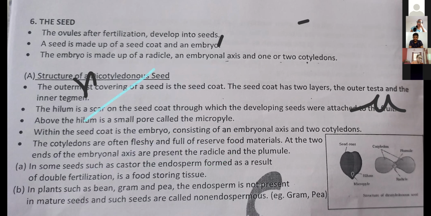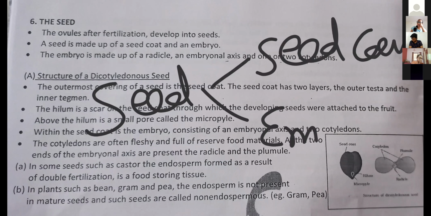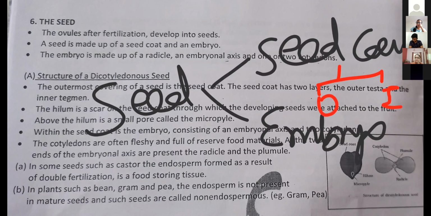So seed has two parts. In seed we are going to study two parts. First, the seed coat. Second, the embryo. Seed coat has further two parts, outer and inner. Outer we call testa, inner we call tegmen, right?